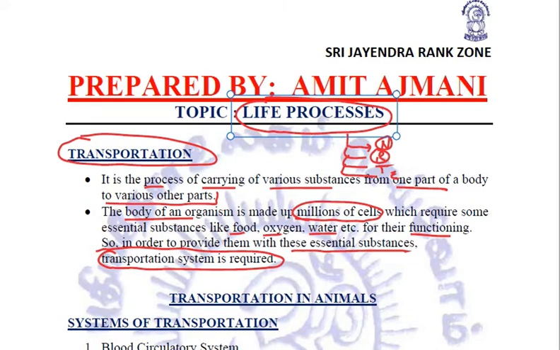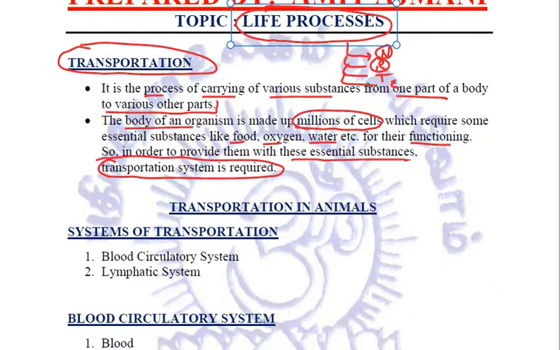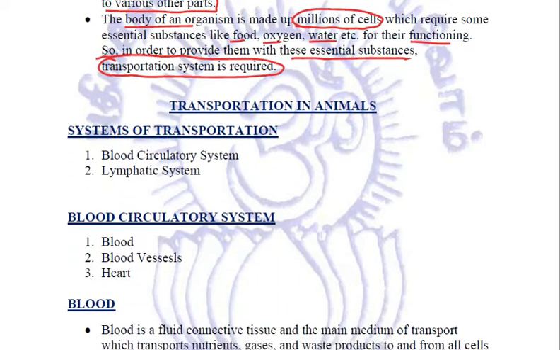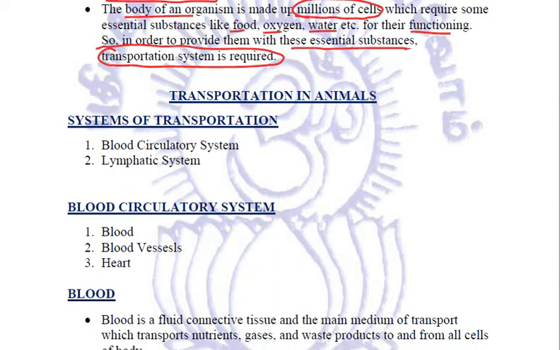Let us study the process of transportation in animals a bit in detail. Now, in animals, there are two systems of transportation. One is the blood circulatory system, and another is the lymphatic system. We have to study these two systems in detail one by one.